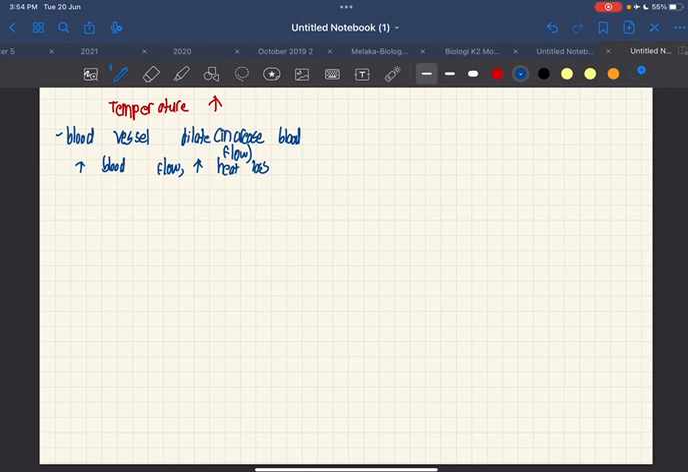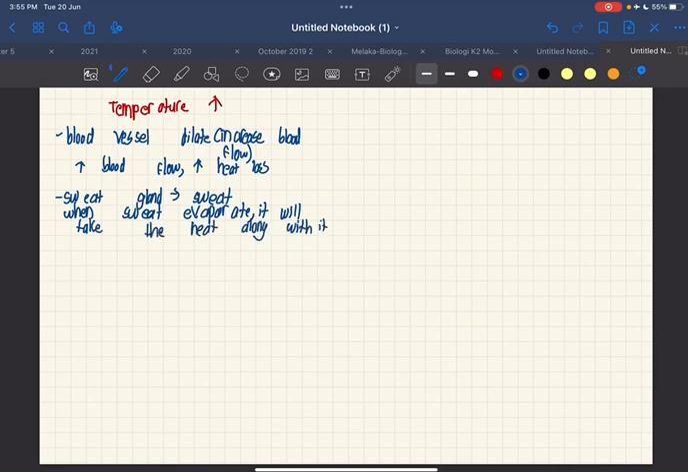Next, sweat gland will secrete sweat. As we all know, when sweat evaporates, it will take the heat from our body along with them. So this can help to cool down our body. Next, our skeletal muscle will relax.